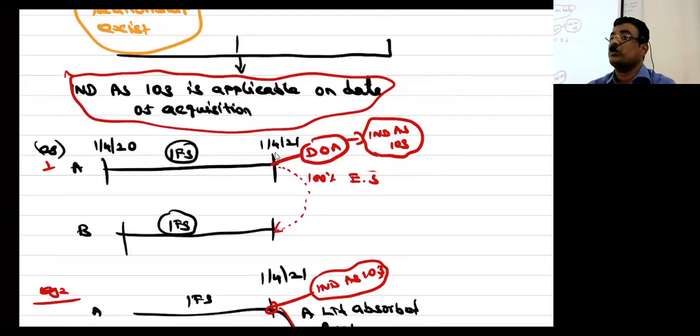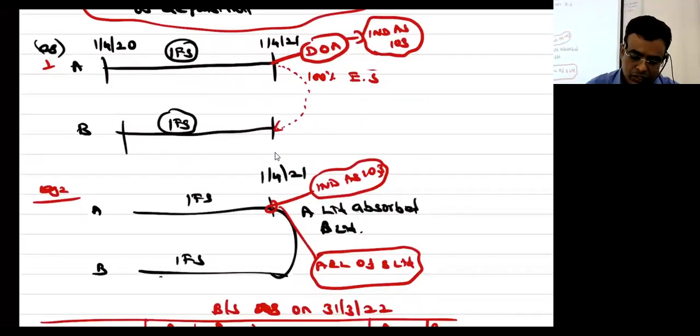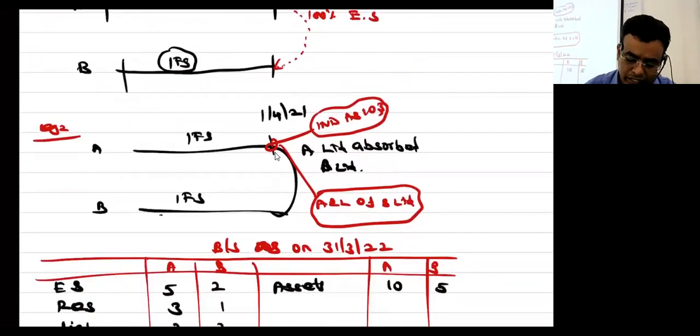After that, its work is finished; it does not come in afterwards. Are you getting connected with me? Today I am getting control over another company, so I should take the help of 103. For subsequent periods, 103 will not come in at all. That is very clear. Because after that every year you have to prepare consolidated financial statements, so will 103 come? No. So at this point, the date of control, 103 is applied on that date only. Are you getting connected with me?